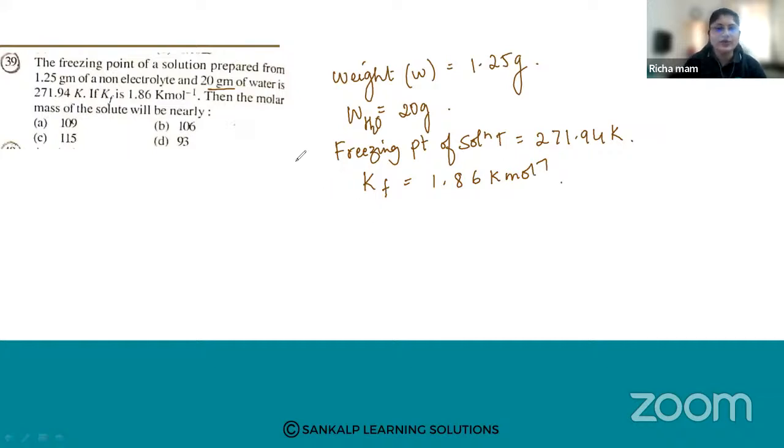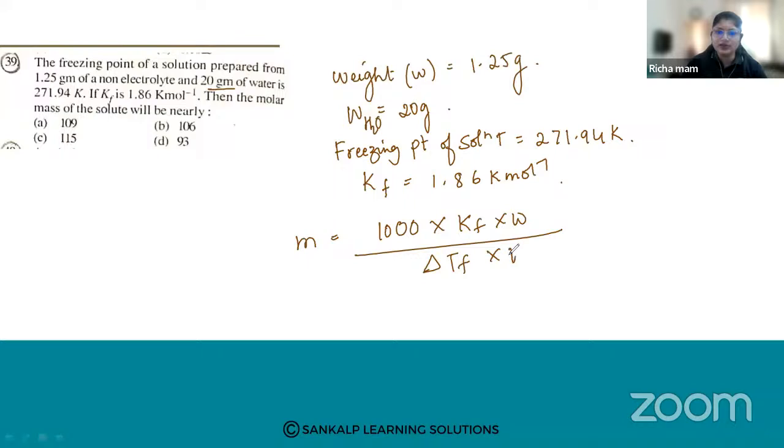Now we know how to calculate the molar mass of the solute from depression in freezing point. So M is equal to 1000 into Kf into W divided by delta Tf into capital W, that is the weight of the solute.